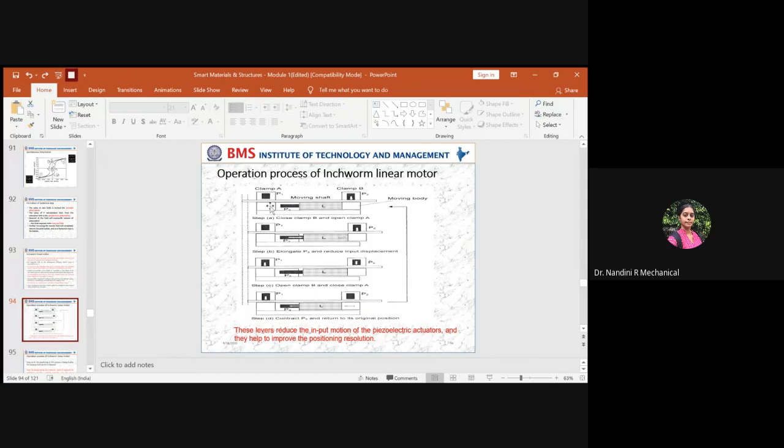Why are these patches used? Because you have a shaft over here, and it has to be gripped in one way or the other. So for gripping purposes, you are using clamp A and clamp B, which are vertical for the alignment of the shaft.